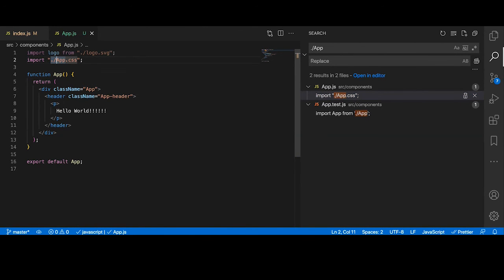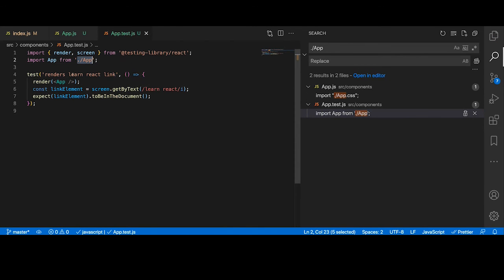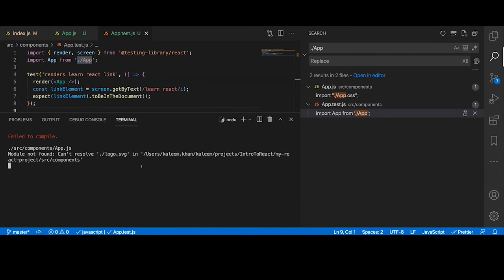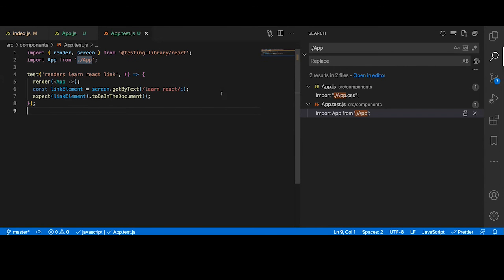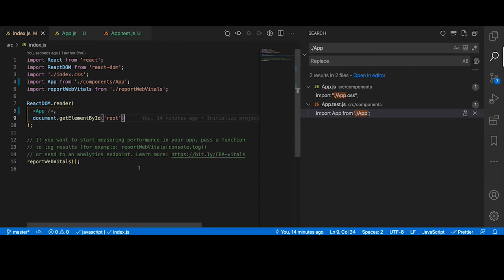I think we also moved the CSS, right? Let's add the component. This should be good because we already moved it. And the last one is, yeah, this is also good. Wait, let me check. Okay, it's also complaining about one more thing. Logo SVG. Let's see where we are using it.